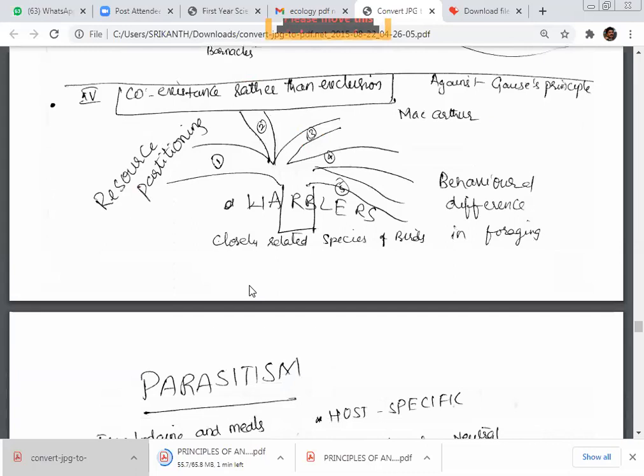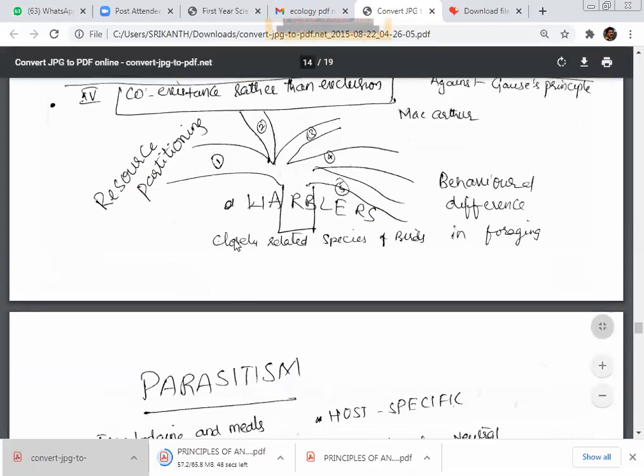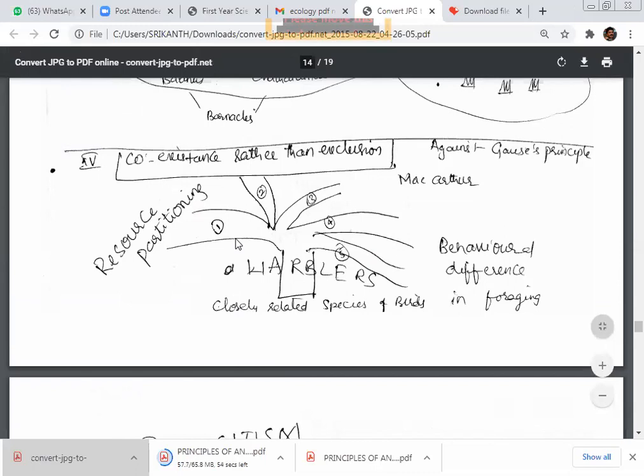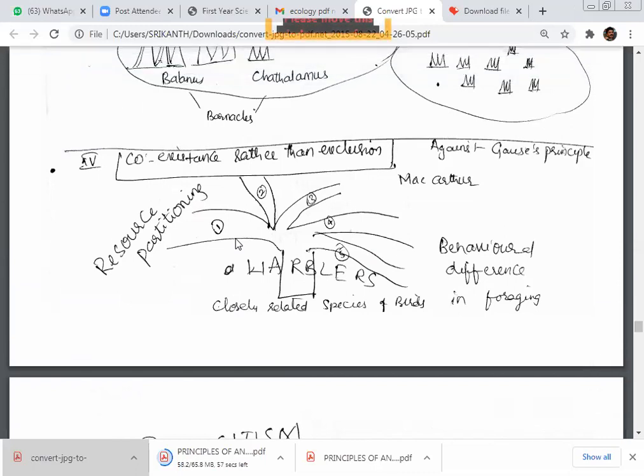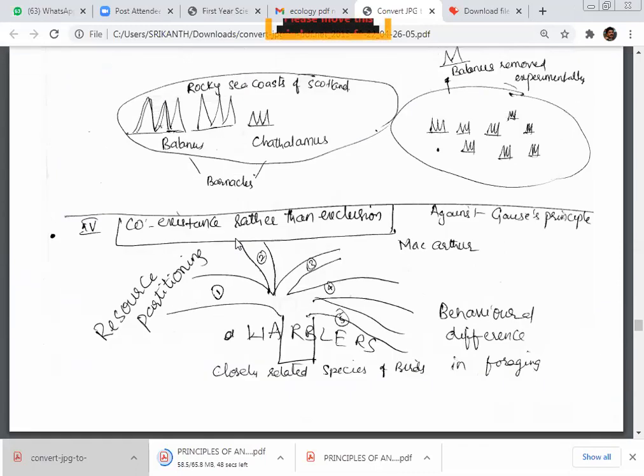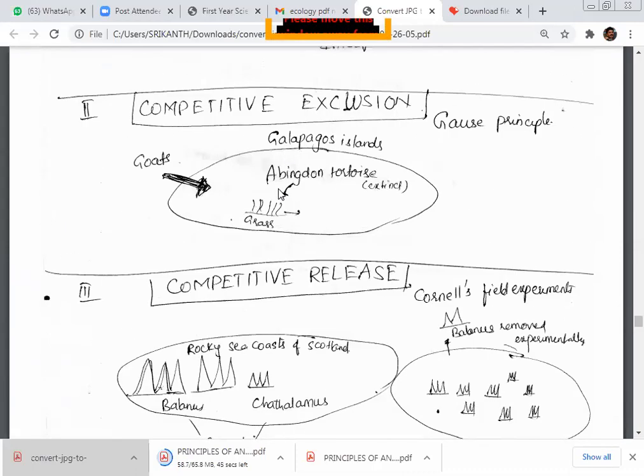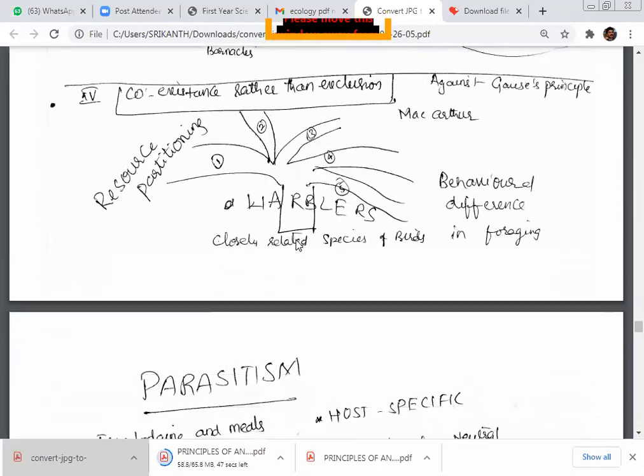Next, coexistence rather than exclusion. In this case, we can say resource partitioning. They're not competing like Gause described, where they compete and one will be removed. But here they are not competing. The warblers, explained by MacArthur, are not competing actually.